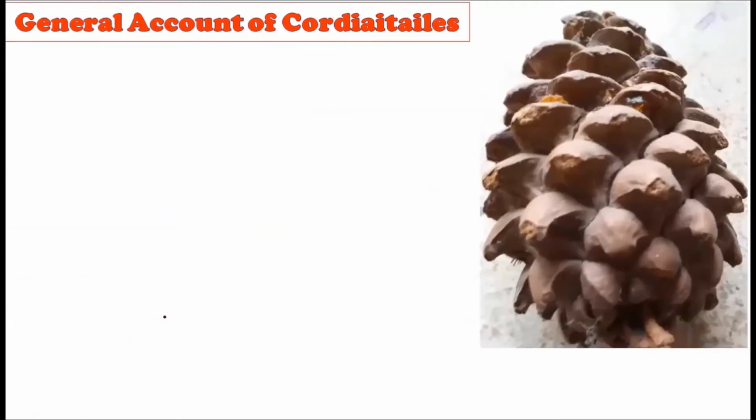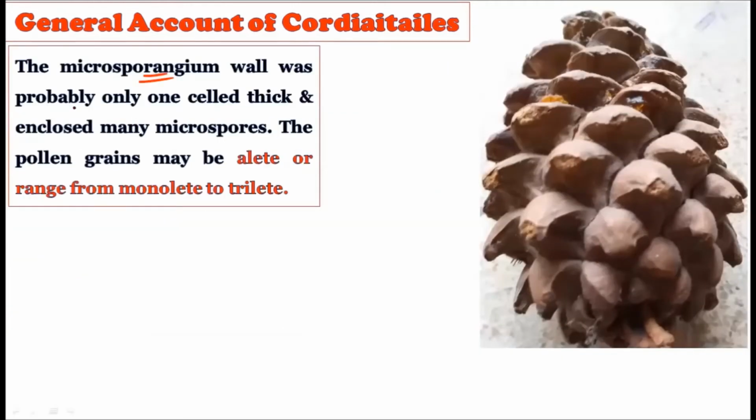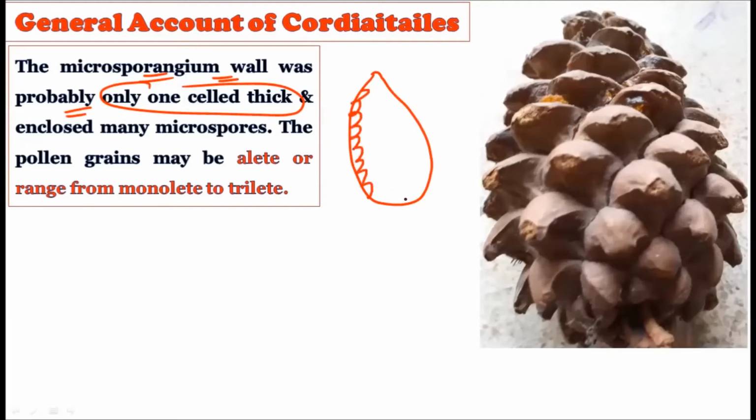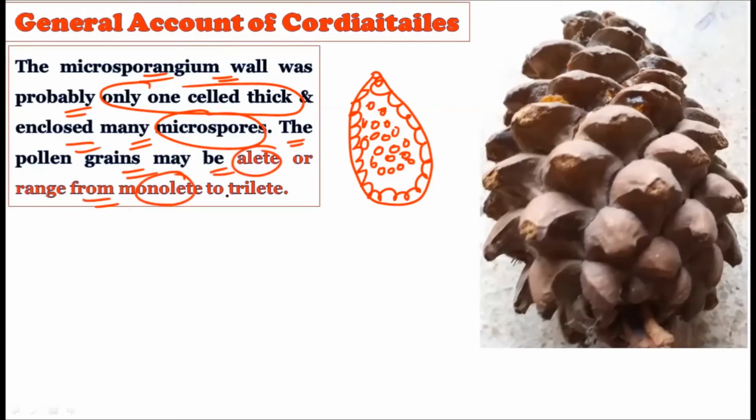All right, now consider this. The microsporangium wall was probably one cell thick. Whatever the wall is for the microsporangium, it is one cell thick only, and it encloses many microspores, which literally means the pollen grains. Many pollen grains were present inside this microsporangium. The pollen grains may be alete or range from monolete to trilete. These are all the types of pollen grains. We are going to study these types of pollen grains in the angiosperm section.